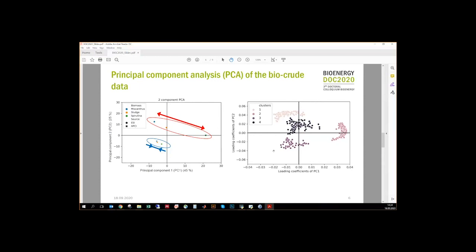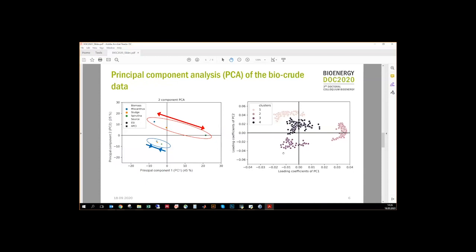On the right side of the slide, you could see the loading plots of the principal component analysis. The loadings are basically weights which are used for the projection of the features of the sample on the principal components. After implementation of a clustering algorithm, we could see that all the molecules could be nicely separated into four different clusters, which correspond to unique groups of the biomass and ionization source type.